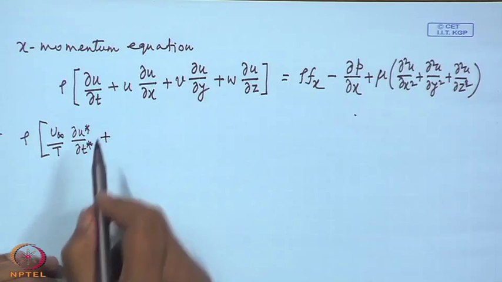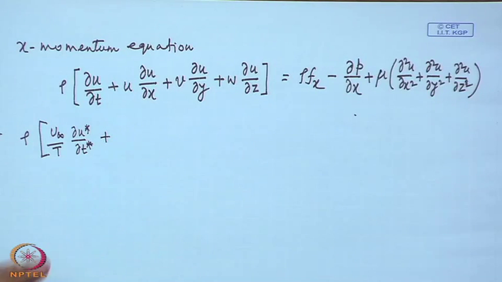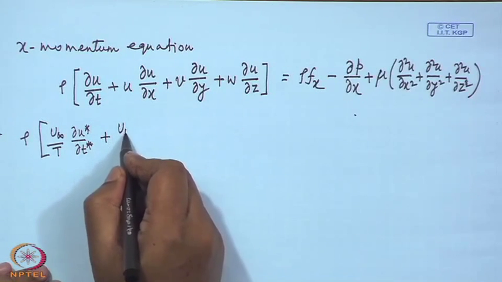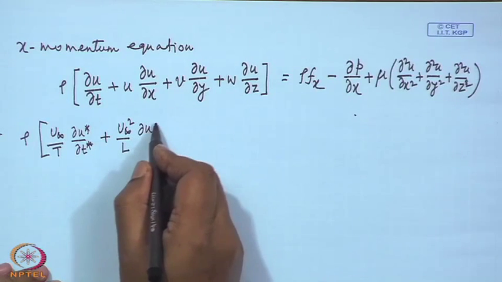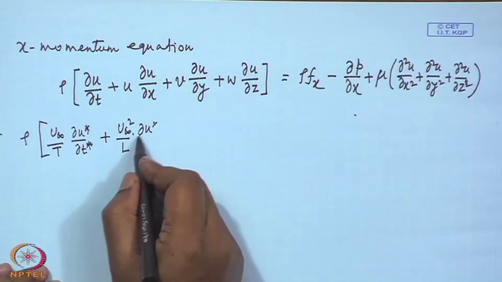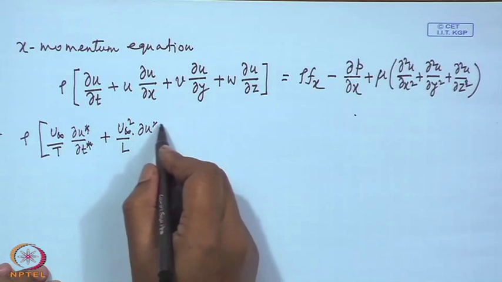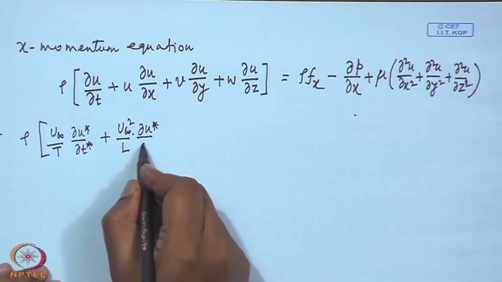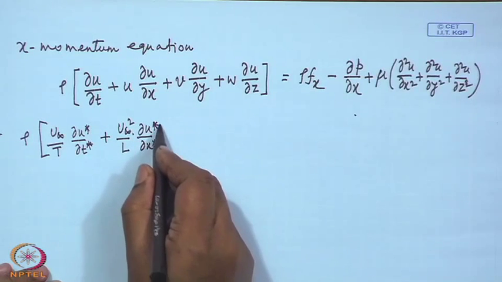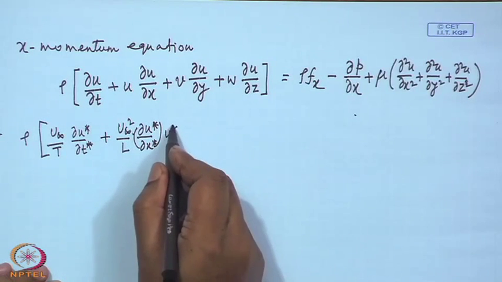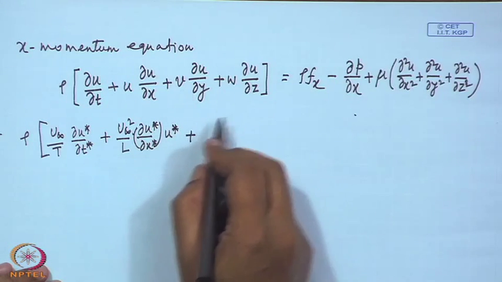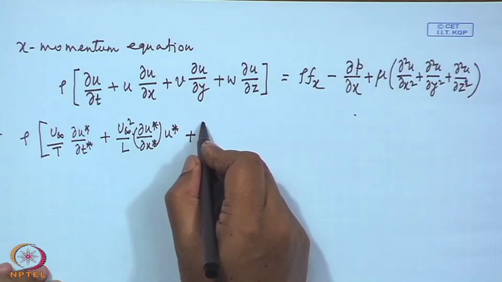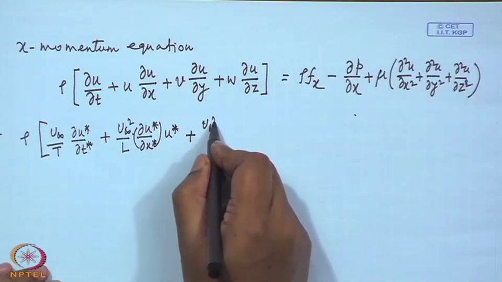What is the second one? The second one will be u infinity square by L, sorry, u star, I missed it there. I will write the u star later. The second one will also be again u infinity square by L.